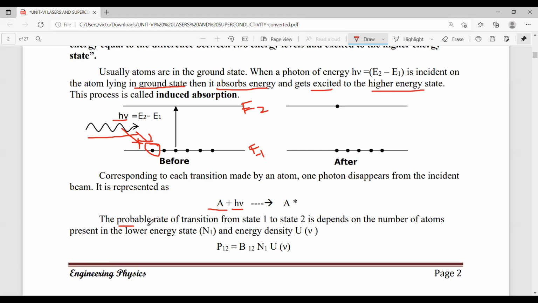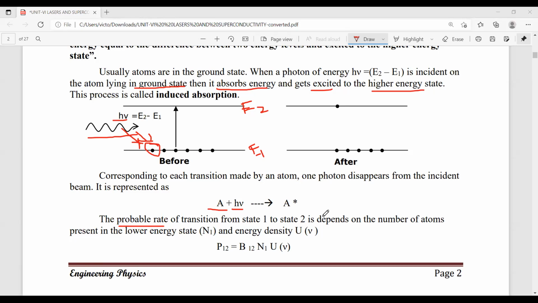Then how do we explain that in terms of chance? Chance is explained in mathematics by the probability concept. How much chance is there, and how many atoms jump from the lower energy level to the higher energy level? Because in matter, we have a large group of atoms.